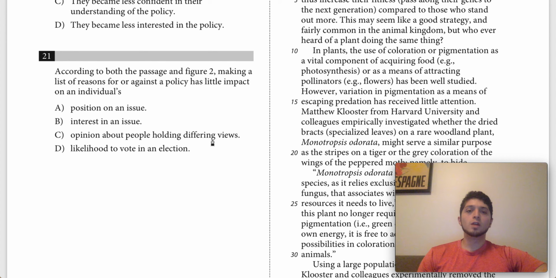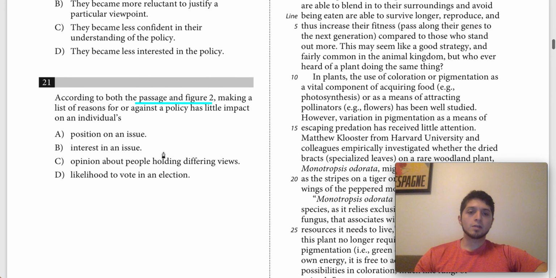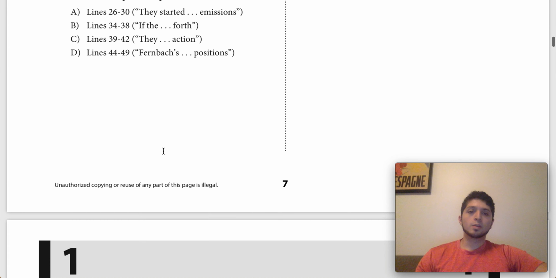This is the April QAS test from 2019. Question 21 says, according to both the passage and figure 2, making a list of reasons for or against a policy has little impact on an individual's something. So we're going to use the passage and figure 2 to figure out what that is. Before we solve this, the best thing to do is go back to figure 2